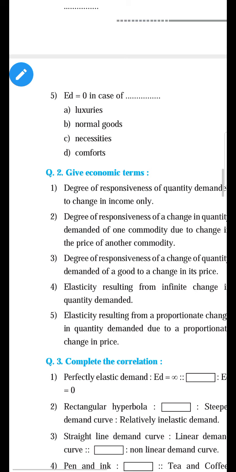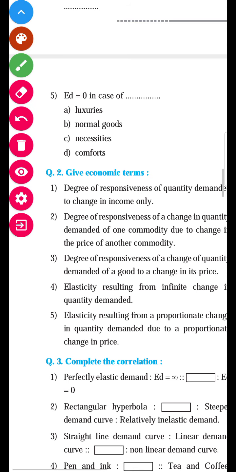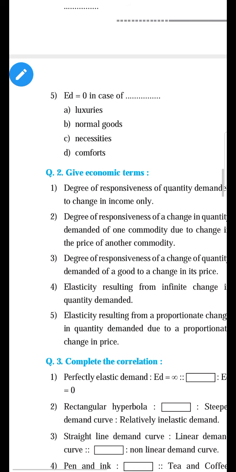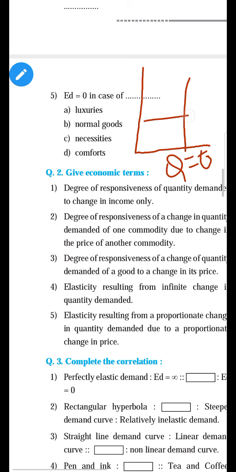So let us draw the demand curve in the case of ED. When ED is equal to 0, which slope is it? It is a vertical slope. It means the quantity does not change, it is 0. Okay, and only price changes.